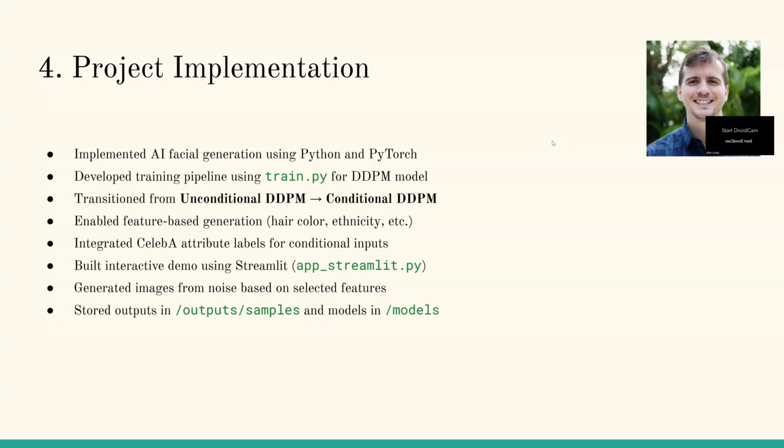To do this, we used attribute labels from the CelebA dataset and incorporated them into the model as conditional inputs. So the model is trained using our train.py pipeline, and once trained, it can generate faces based on selected features instead of completely random outputs. We also integrate this into a Streamlit interface, which allows users to interactively choose features and generate faces in real time. All generated images are stored in the outputs folder, and trained models are saved in the models directory.